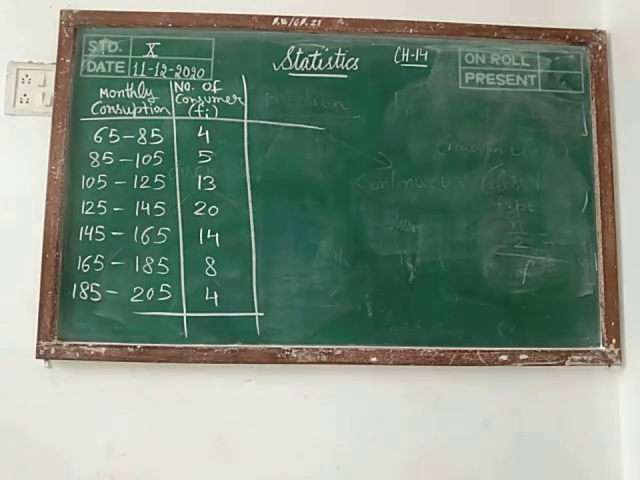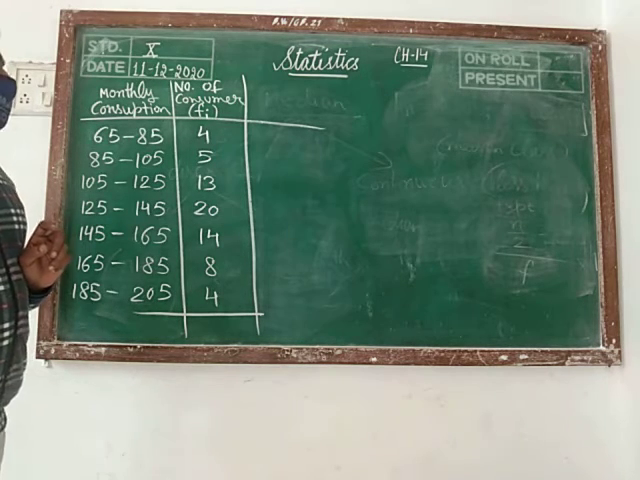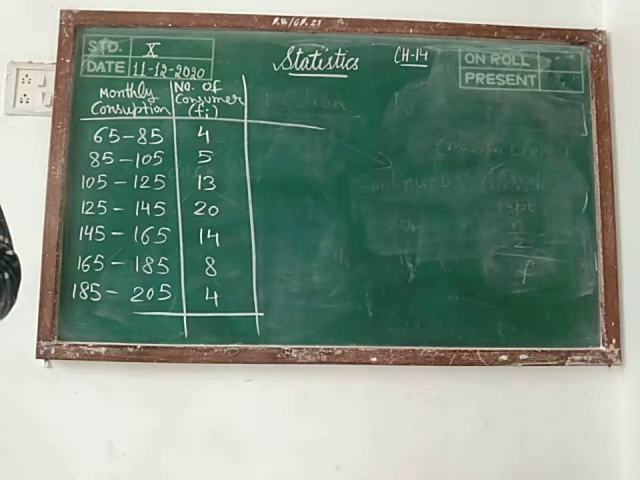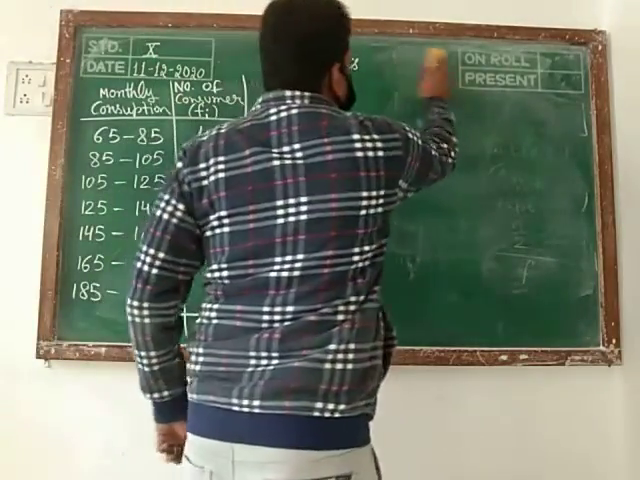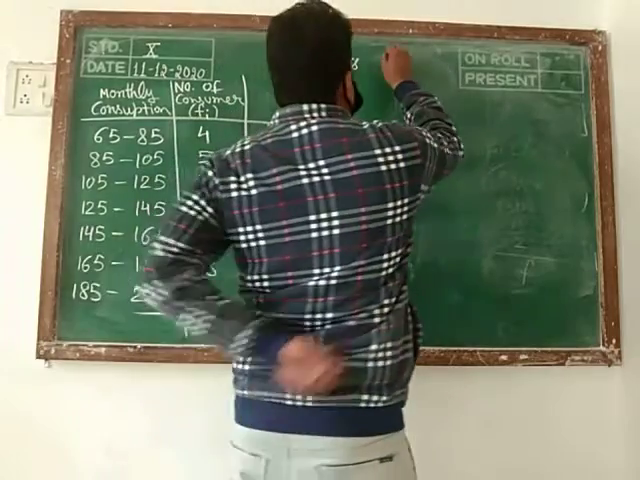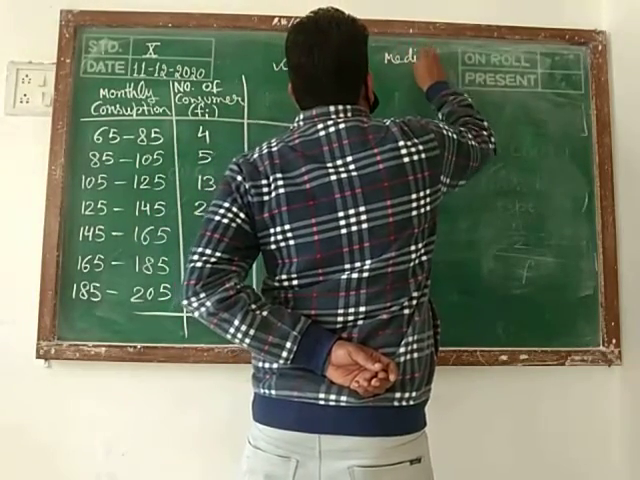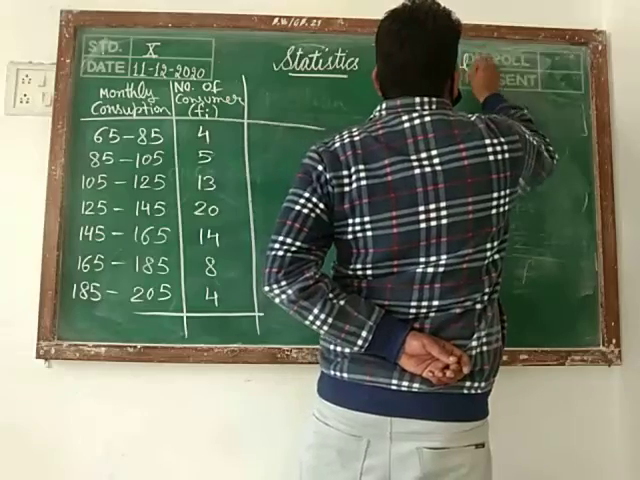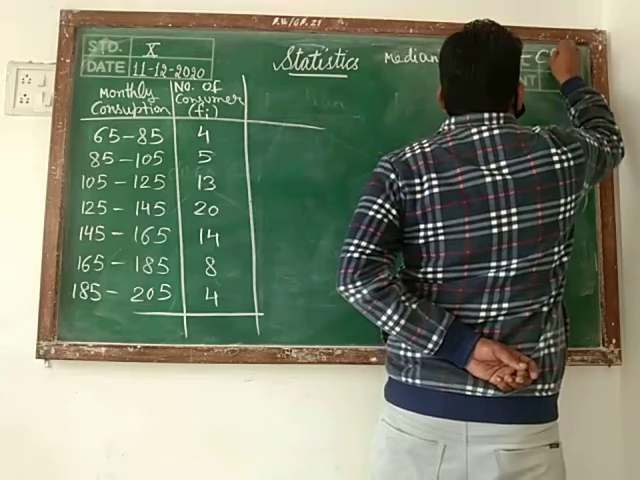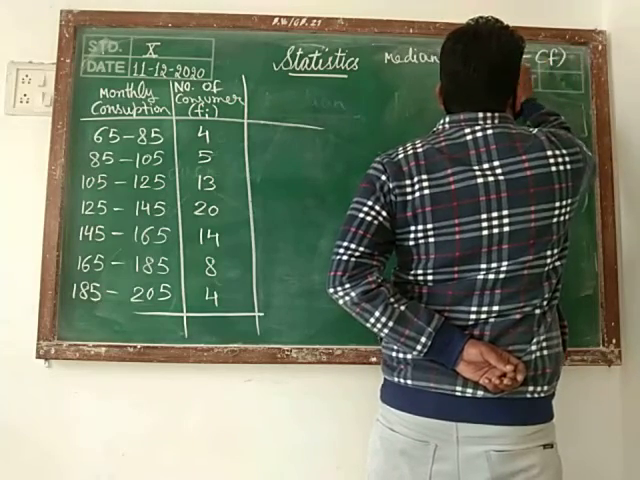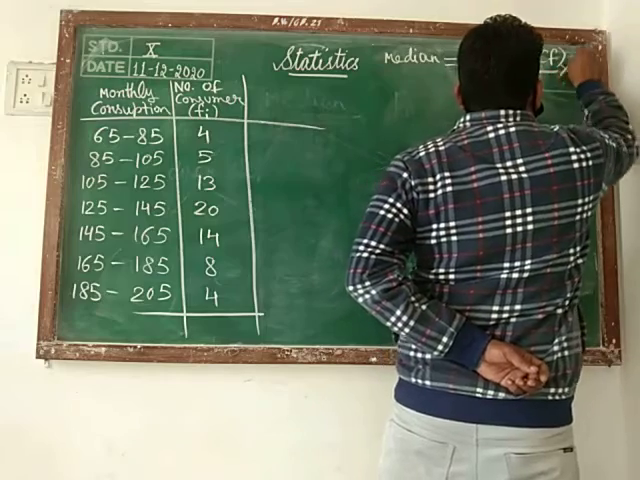Yes, we have to find the median of the given data, and what we have to find first, we have to find the median class first. Median class we have to find, and if you are considering the formula for finding the median, then before solving this question, again write down the formula for finding median. L plus n by 2 minus CF upon F into H.